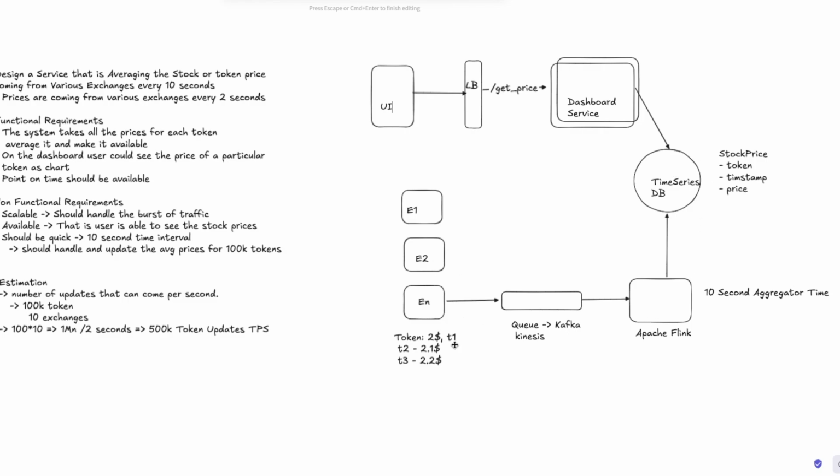But the majority of the work would be here, because these exchanges are sending the data at close to 500,000 requests per second. That's the kind of request volume that is there. One approach could be, we can't directly expose the Kafka or the Kinesis queue here. So I would say in between there is a service which we'll have.